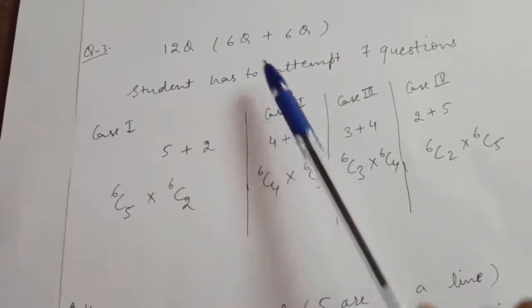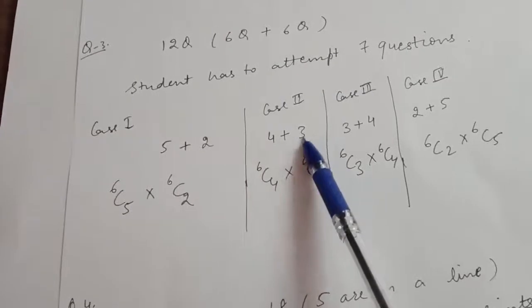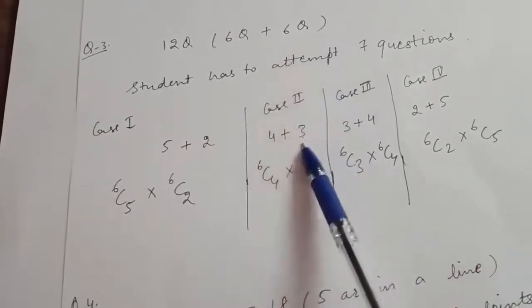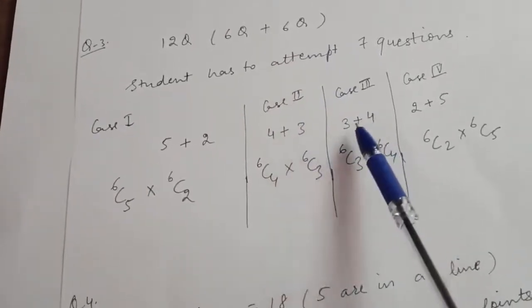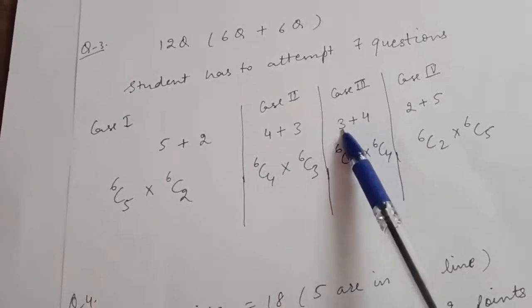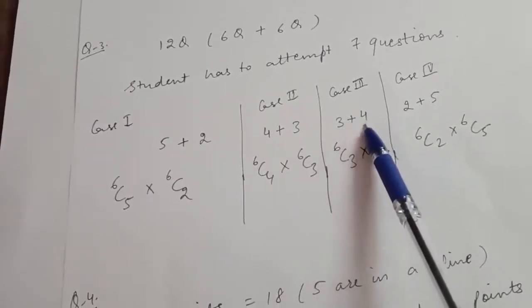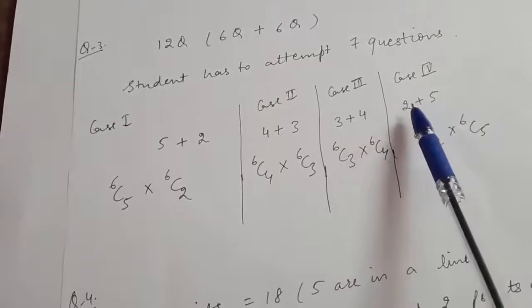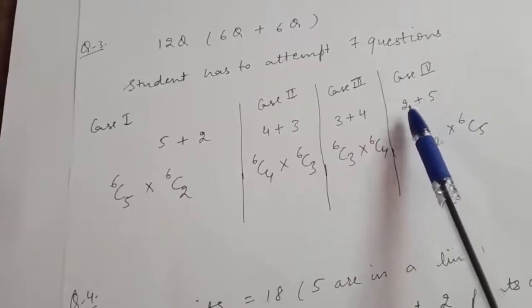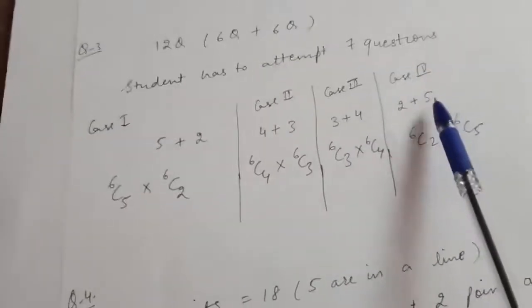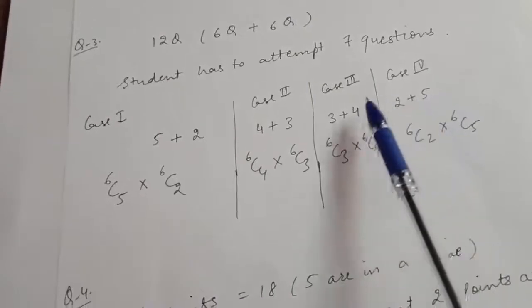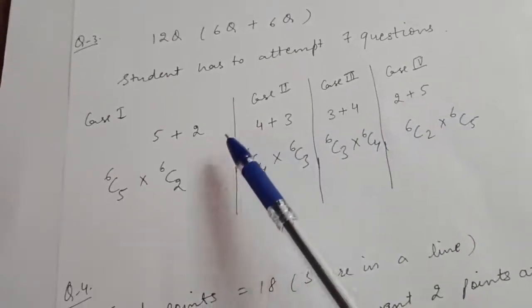Case second is if he selects 4 from the first, then from the next he has to select 3 questions. Then case third will be 3 questions from the first part and 4 questions from the second part, and case fourth can be 2 questions from the first part and 5 questions from the second part. So there will be only these 4 cases.